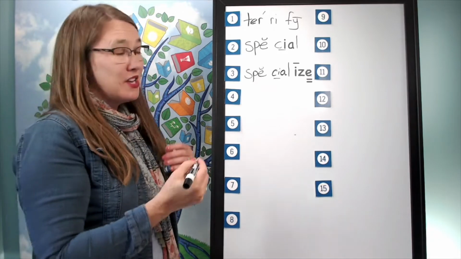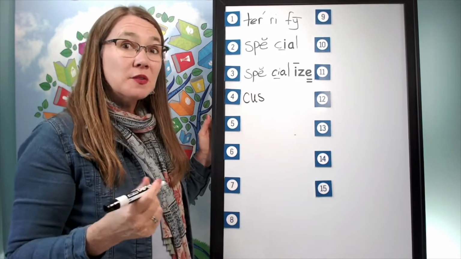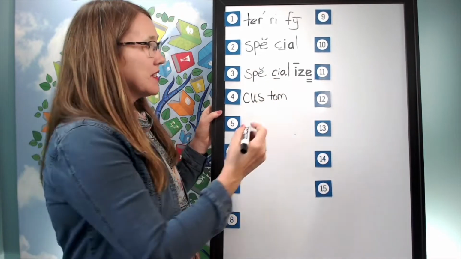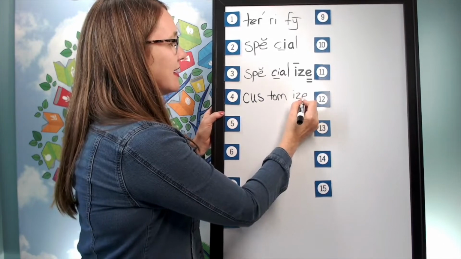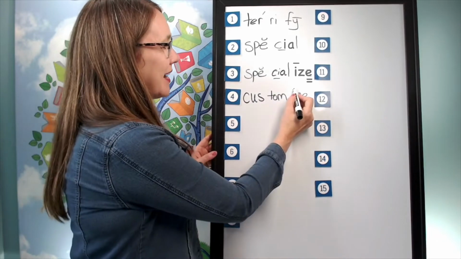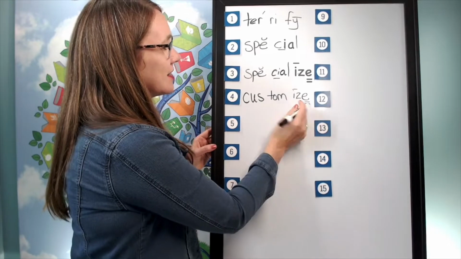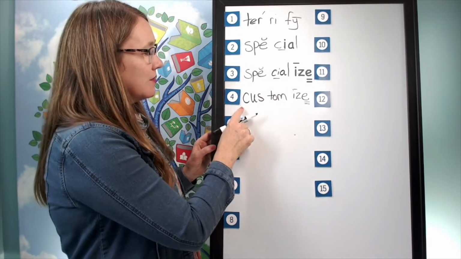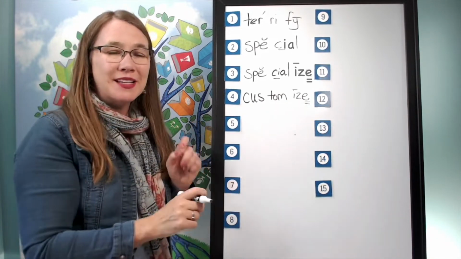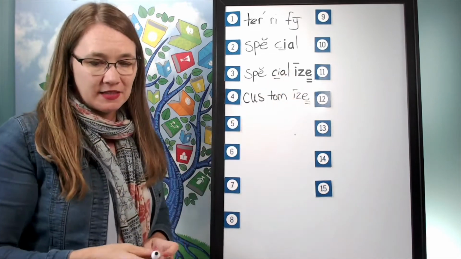And help me to write it. The first syllable is cuss. K, s. The second syllable is tom. T, m. The third syllable is eyes. I, z. Silent final e. How will we mark it? We'll put a line over the I. It's saying its long sound. Why? The vowel says its long sound because of the E. So we have k, s, t, I, z. Customize. Notice specialize and customize use the same suffix.